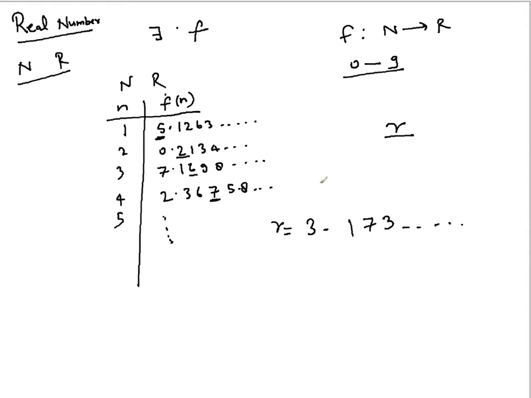Is the construction clear? How are we constructing this number r? We are changing the ith bit of the ith real number here. So we are changing the ith bit and making sure that this real number is not similar to any of the real numbers we have seen so far. It differs in the first place from the first, in the second place from the second, in the third place from the third, and likewise. So it differs from all the real numbers that you have seen so far. Correct?